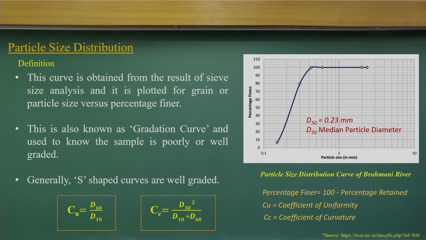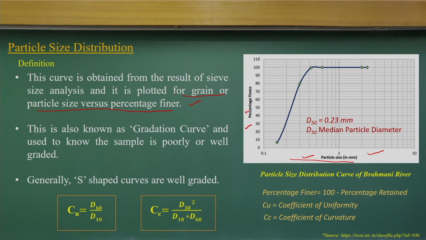Or if you have a very small particle size, we can use the hydrometer. So we can get a particle size distribution curve of bed materials or the bank materials. Basically, it is the gradation curve. It plots particle size versus percentage of finer. If you look at the x-axis and y-axis, this is the particle size, in logarithmic scale in millimeters. You have a percentage of fineness, the percentage that passes through beyond this size.